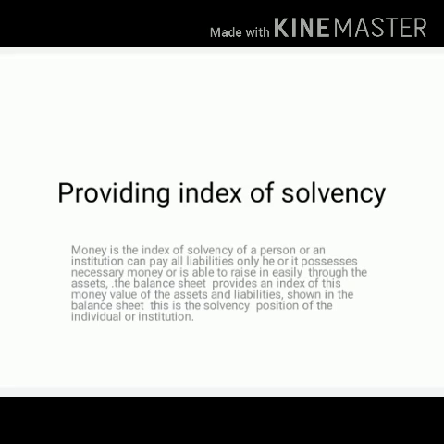The balance sheet provides an index of this, showing the money value of the assets and liabilities. This is the solvency position of the individual or the institution. This is called providing index of solvency. This is one of the contingent functions of money.